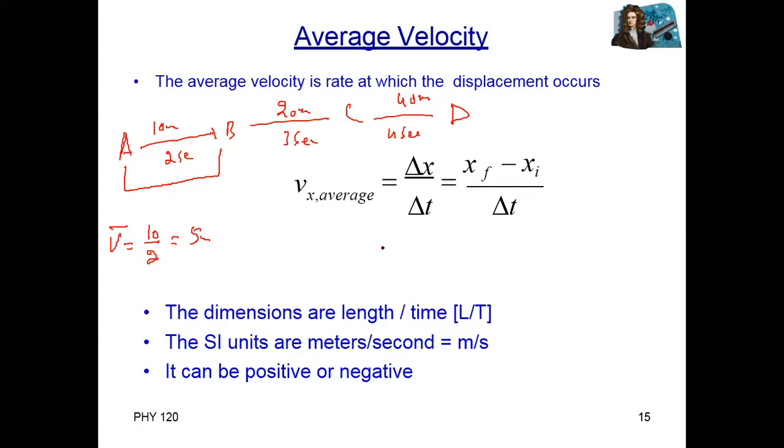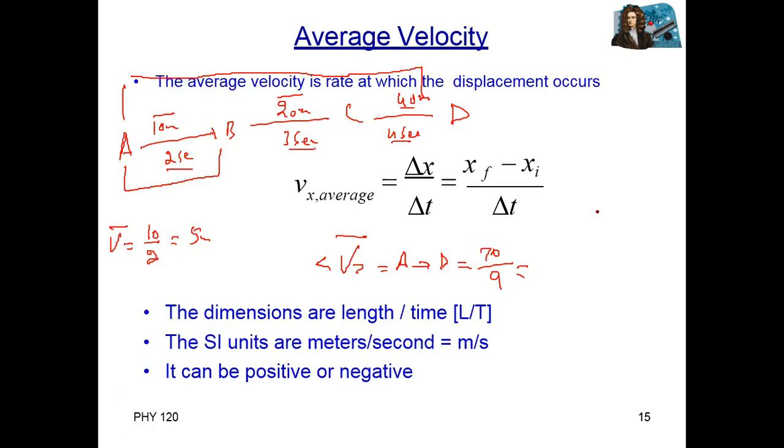But when you are talking about average velocity from A to D, you need the total displacement covered from A to D. So 40 plus 20 plus 10 equal to 70, divided by total time taken, 2, 3 and 4, which is 9.